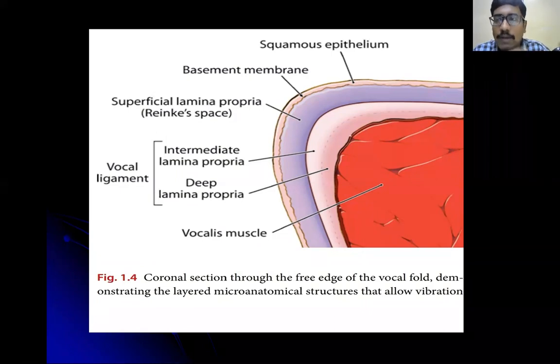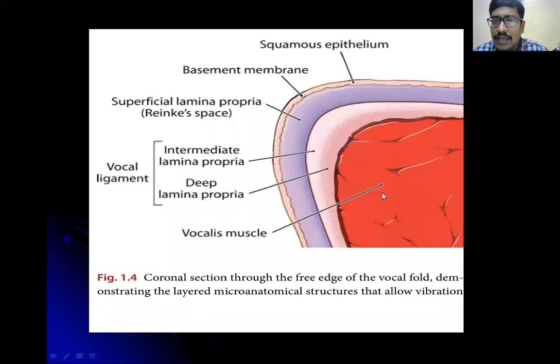Now we'll come to our ENT topic, that is benign lesions of the larynx. When we come to the benign lesions of the larynx, this is a vocal cord. The vocal cord structure is made up of squamous epithelium, the basement membrane, and the lamina propria, which is divided into 3 layers: the superficial layer, intermediate layer, and the deep layer. And we have the vocalis muscle.